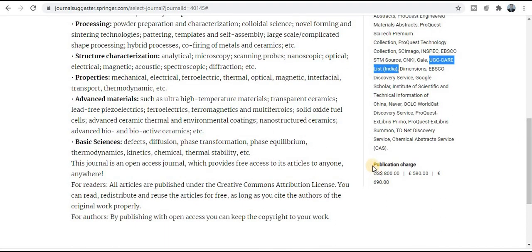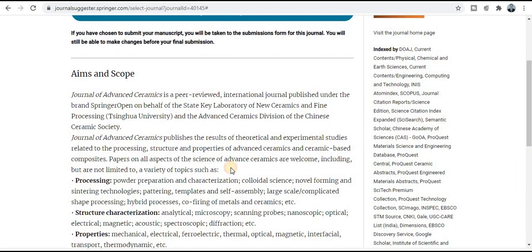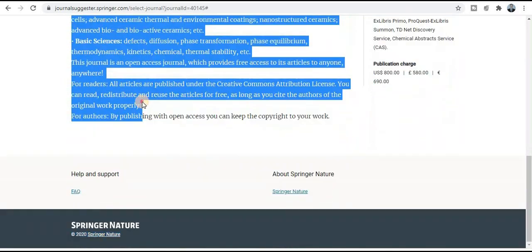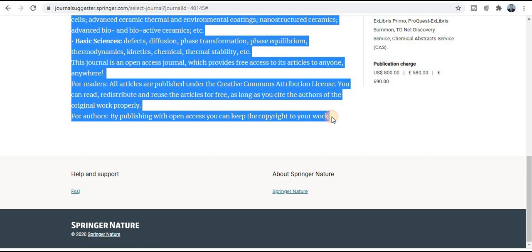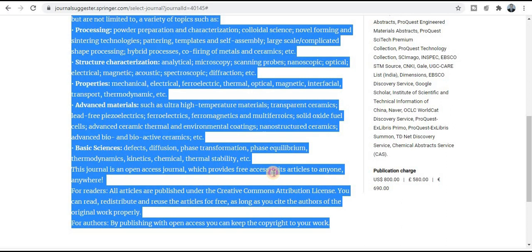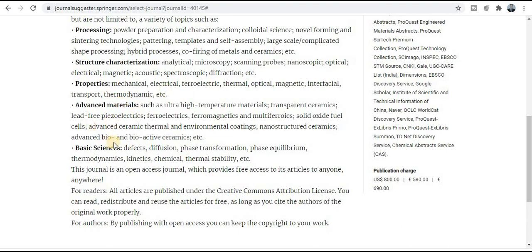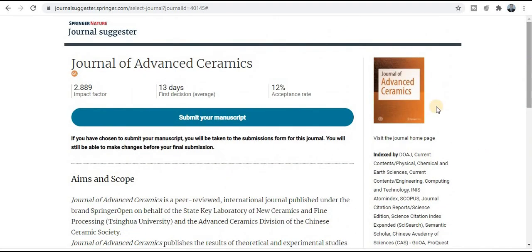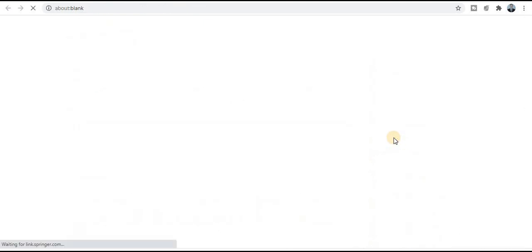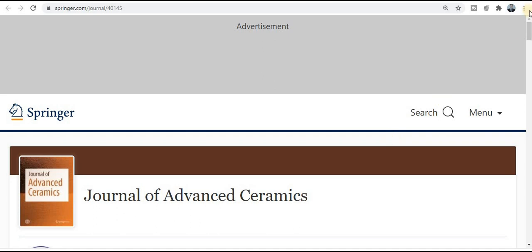And if you want to know about the publication charges, you can see here, and what types of topics and titles are covered by this journal, you can see all these details in this particular section. So if your research area matches all these topics and titles, then you can publish your research paper in this quick publication journal, high acceptance rate journal, UGC care listed journal, Springer category journal. And if you want to know more about this particular journal, just click on this particular tab, so it will be redirected to the journal home page.